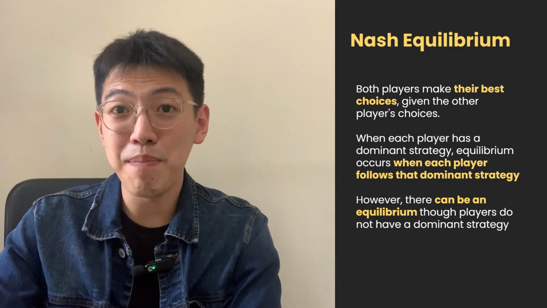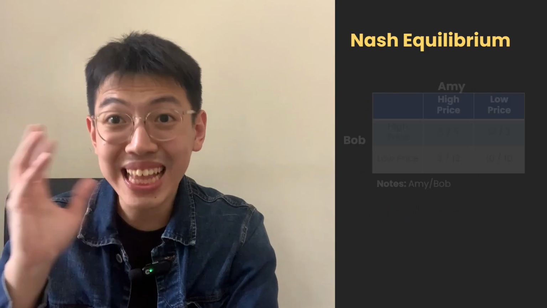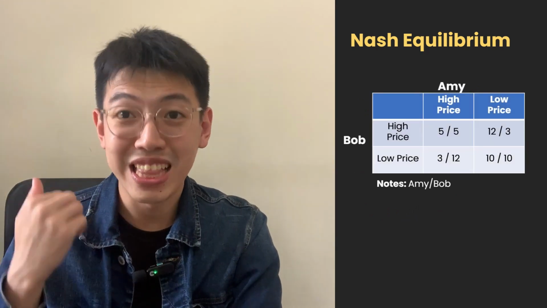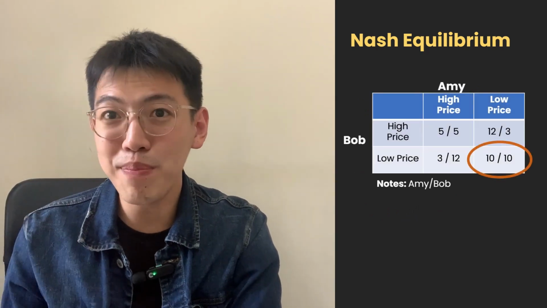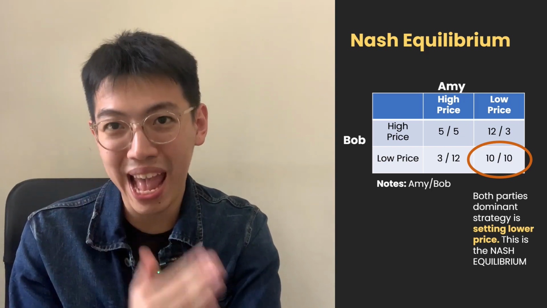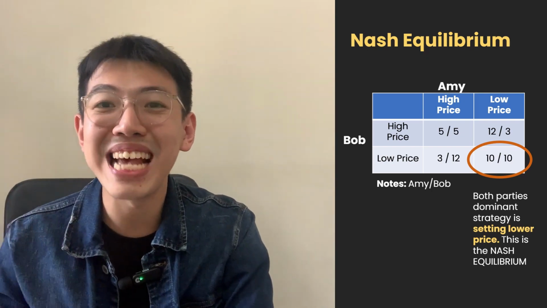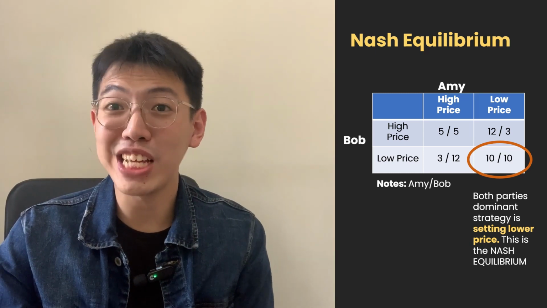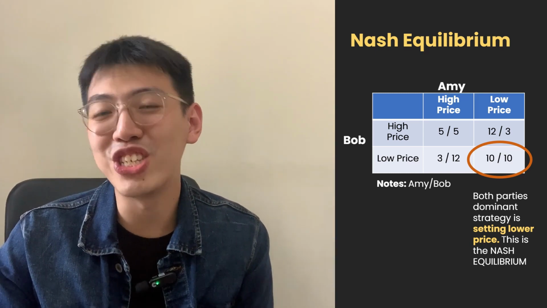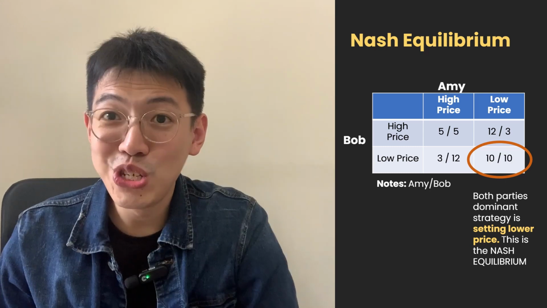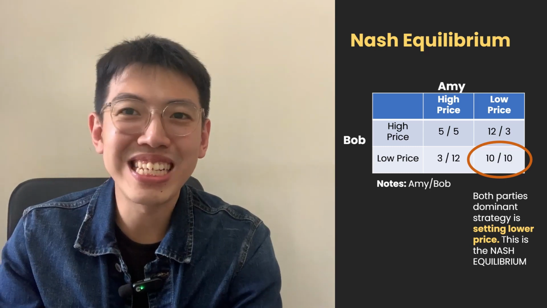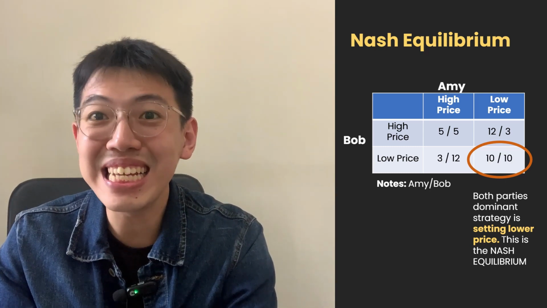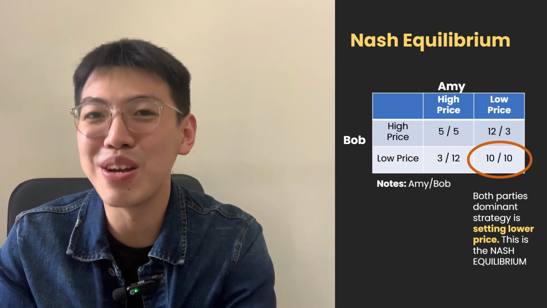Since Amy and Bob's dominant strategy is setting the low price, the Nash equilibrium is when both Amy and Bob set their price to low. At this point, neither can improve their payoff by changing their strategy. Do you understand, right? Now let's dive into a classic game theory scenario, the prisoner's dilemma.